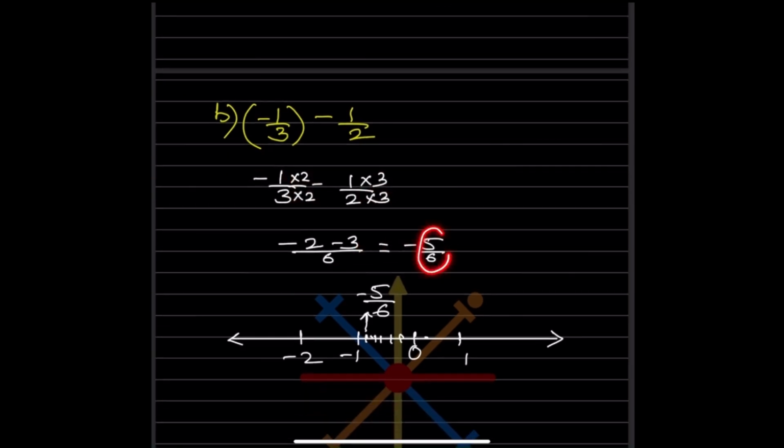So again minus 5 by 6 is a proper fraction, which means this will be greater than minus 1. So we'll take here 0, minus 1, minus 2, and even if you don't take this, it's okay. Now the denominator 6 means you are going to divide it into 1, 2, 3, 4, 5 and 6. So from here you are going to go to the fifth one, minus 5. So 1, 2, 3, 4 and here will be 5. So minus 5 by 6.